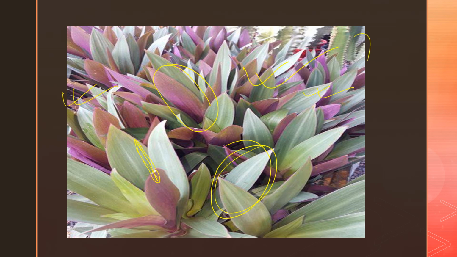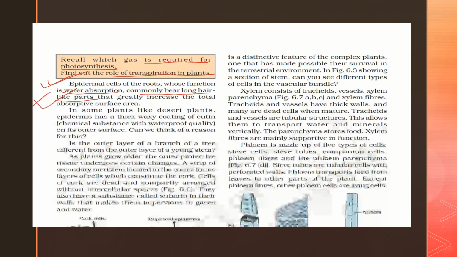This is basically an indoor plant, mainly staying in a dry habitat, and it is a shade-loving plant. It is okay to keep it indoors, which will add beauty to your rooms, and there is no need to take it out in the sun. So it can stay well. Once in a while you can take it out and then place it indoors again. Now we will move on to the epidermal cells of the roots which we were discussing.